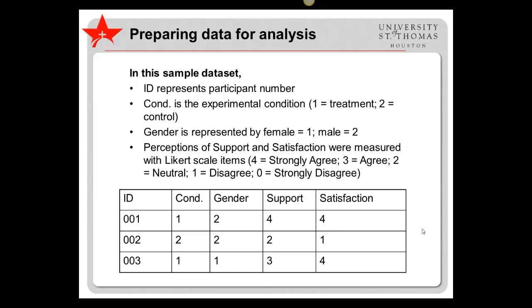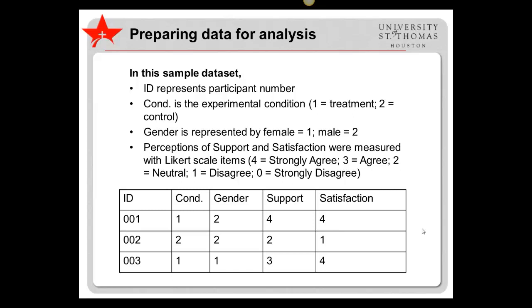Finally, support and satisfaction are items that were measured with a Likert scale, which has response options ranging from strongly agree to strongly disagree, with neutral or neither disagree nor agree in the middle. Additional rows would be added for additional participants, just as additional columns could be added for additional variables.